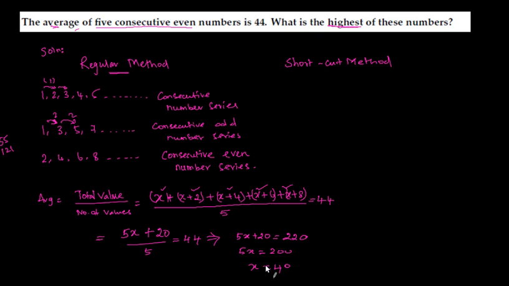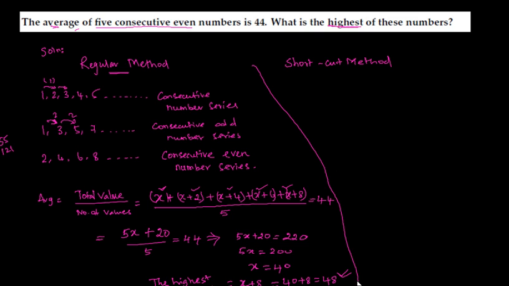So we have got the value of x. What is the highest number here? We have x equal to 40, that is where the series starts from, and the series ends at x plus 8. So x plus 8 is the highest number, which is 40 plus 8 equal to 48. This is the answer. This is the regular method.